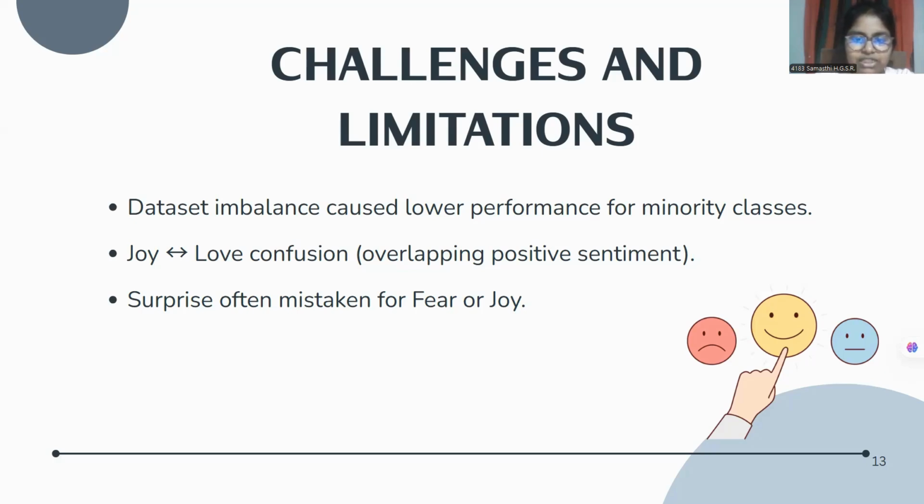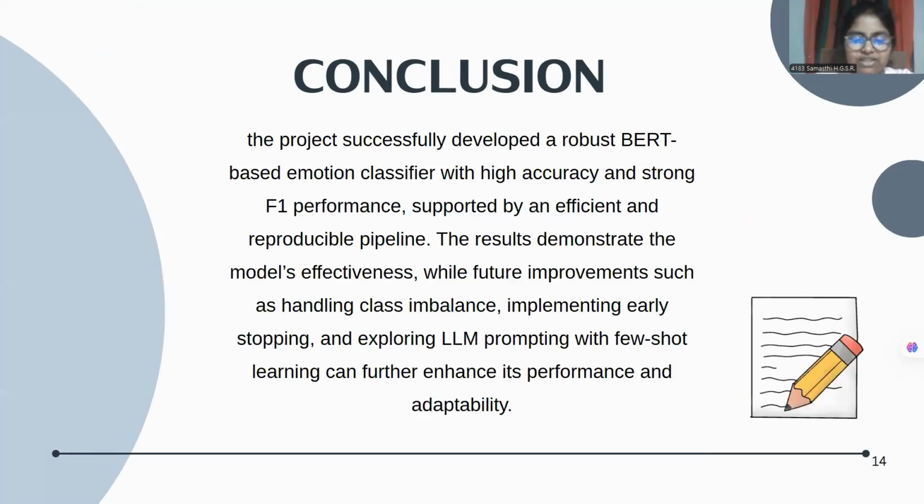And bringing it together, here is our conclusion and where I would like to take this next. We built a robust, efficient BERT-based emotion classifier with strong overall accuracy and F1, supported by a reproducible pipeline. Future improvements include handling class imbalance more smoothly, adding early stopping to reduce overfitting, and exploring LLM prompting and few-shot learning to increase adaptability as well.